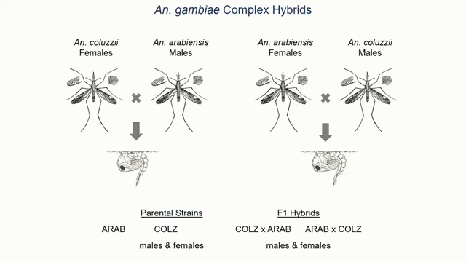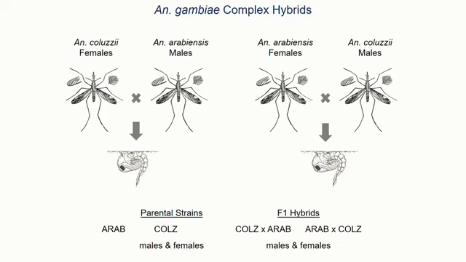So in order to address these questions, we created F1 hybrids between Anopheles coluzzii and Anopheles arabiensis in both directions of the cross. This allows us to observe the effect of the X chromosome in males, because depending on the direction of the cross, they're going to inherit only one X chromosome from the maternal strain. For all of my diagrams and everything in here, the maternal strain is first and the paternal strain is second.